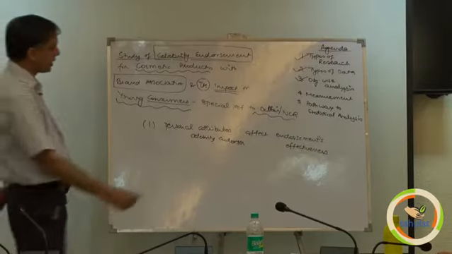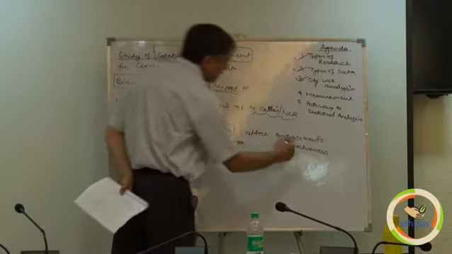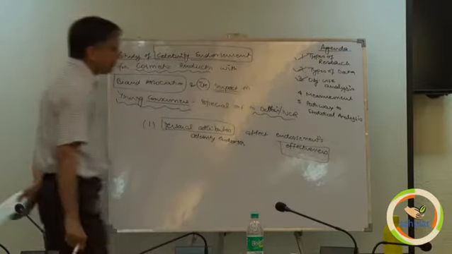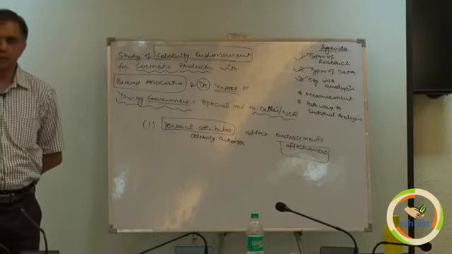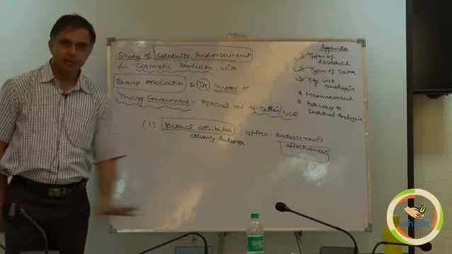Now, two things we can see here. One is the attributes and second is effectiveness. Effectiveness of what? Of endorsement, and the attributes of whom? Celebrity endorser. So, it is a bivariate.